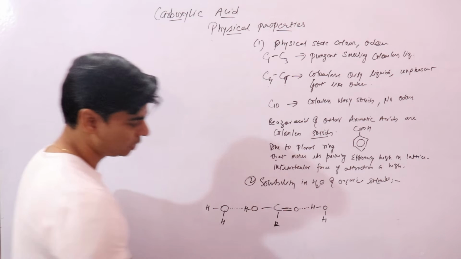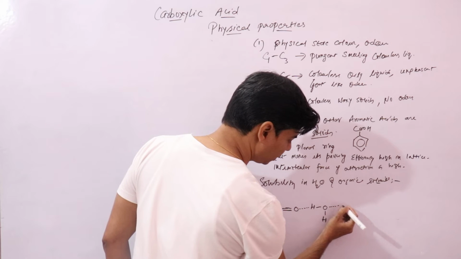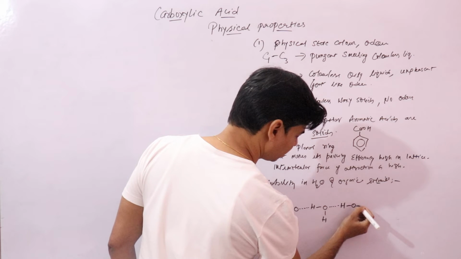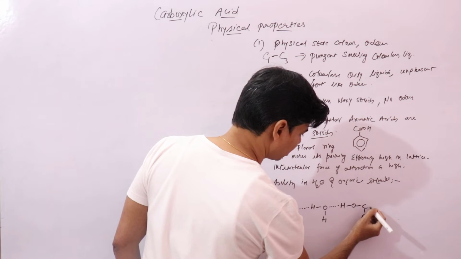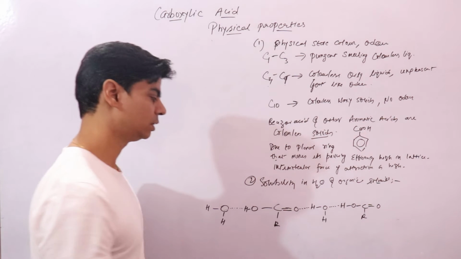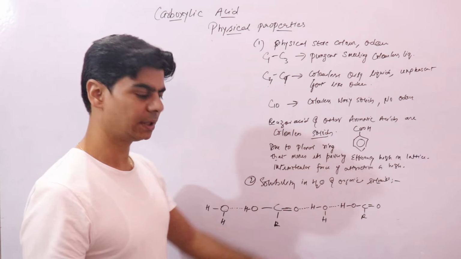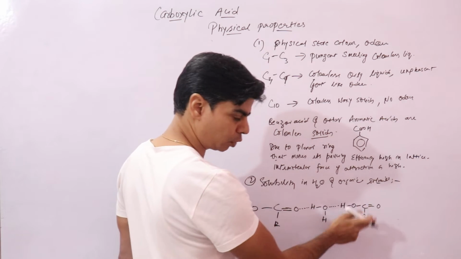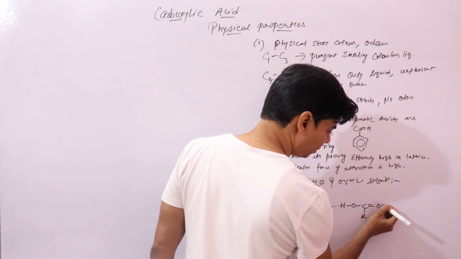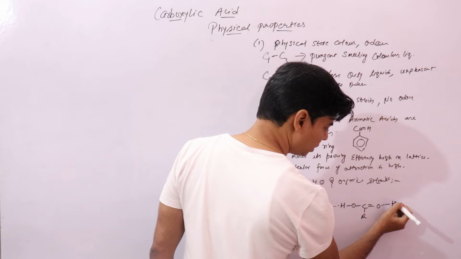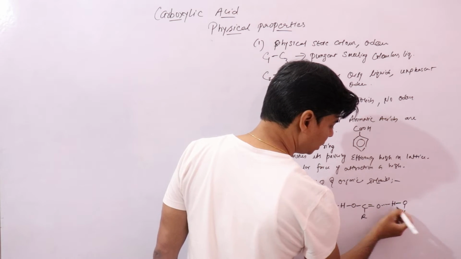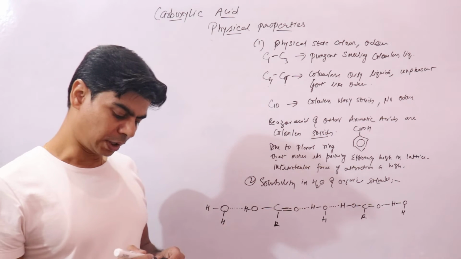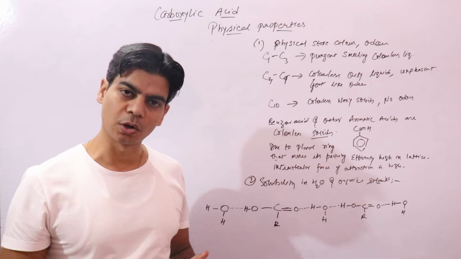Similarly, another water molecule can form hydrogen bonding with the hydrogen atom of the carboxylic acid, and this oxygen of the carboxyl group can again form hydrogen bonding with the hydrogen atom of a water molecule. So through hydrogen bonding, carboxylic acids can interact with water.